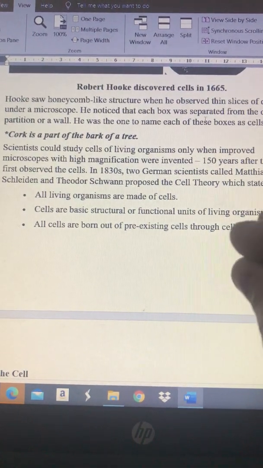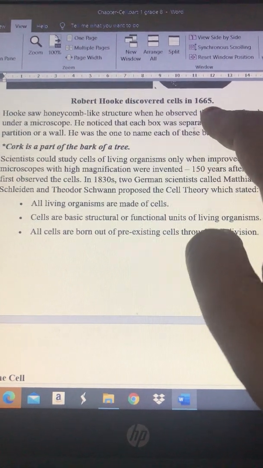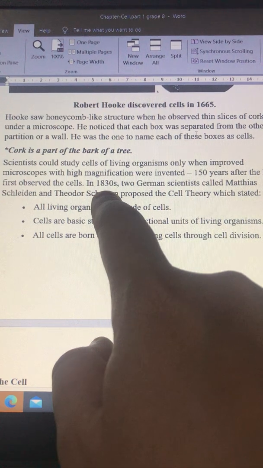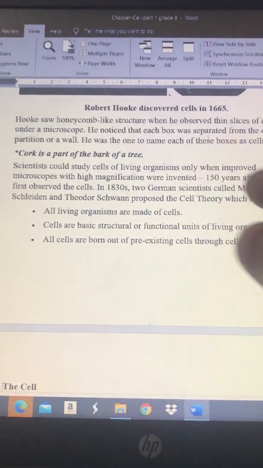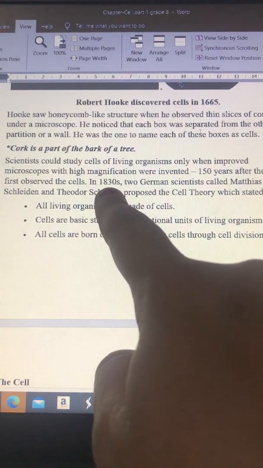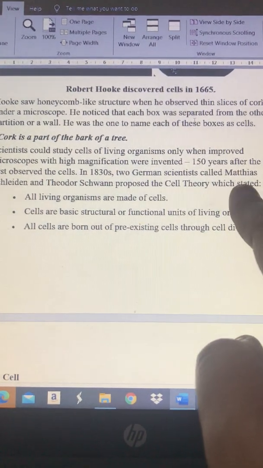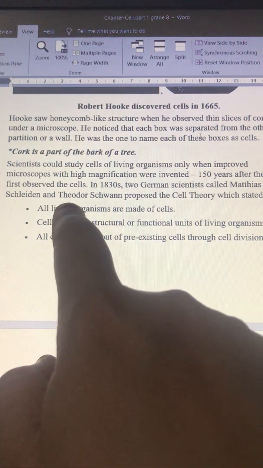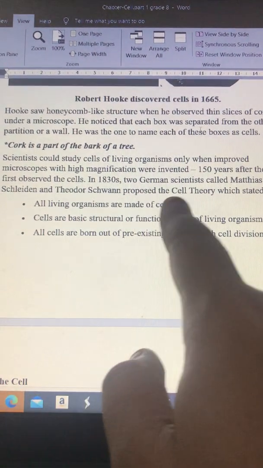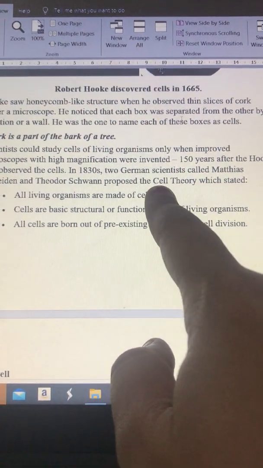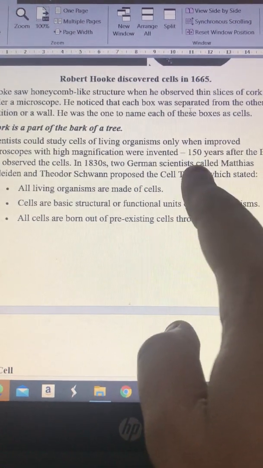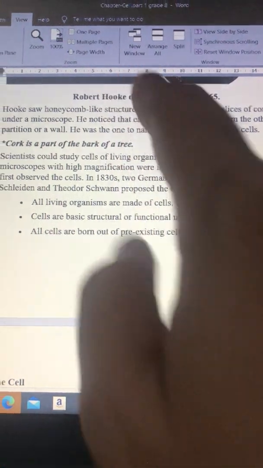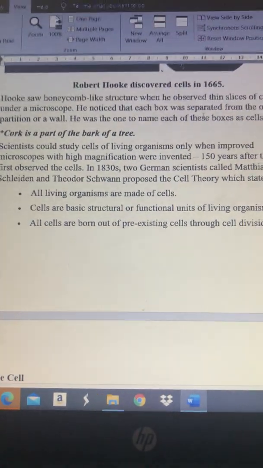Okay, Hooke invented in 1665, but after 150 years the scientists discovered a magnified, well technical microscope in 1830. The name of the scientist who discovered later on, Matthias and others. He also proposed a cell theory later on after 150 years from Hooke. But firstly, who discovered cell? Robert Hooke. Then they give the cell theory.